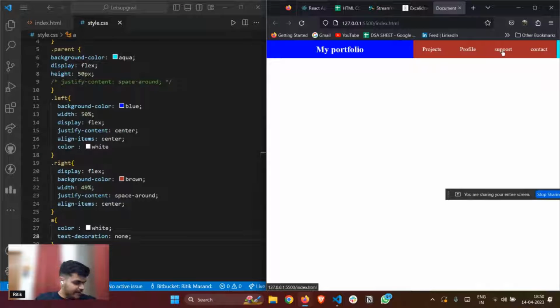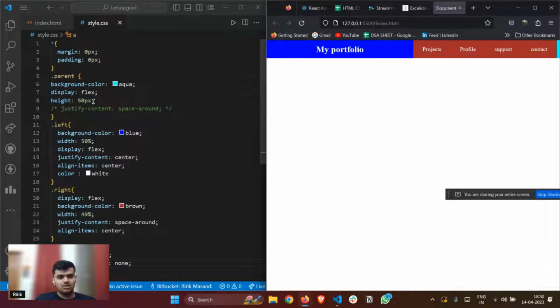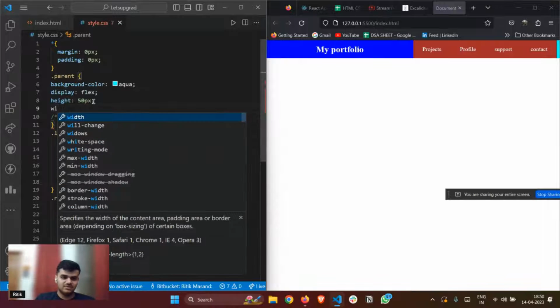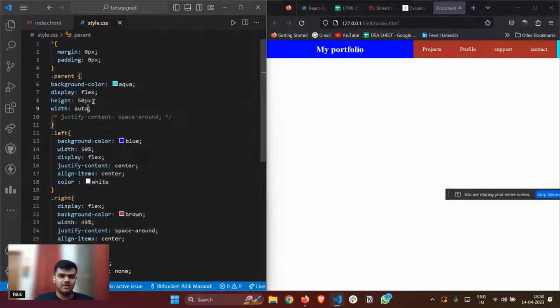Got it? Parent width auto, we can give parent width auto, but it will not make much of a difference because it is obviously occupying the whole width as well. But by default, it is auto as well. If you don't add width as auto, by default, it will remain auto as well.